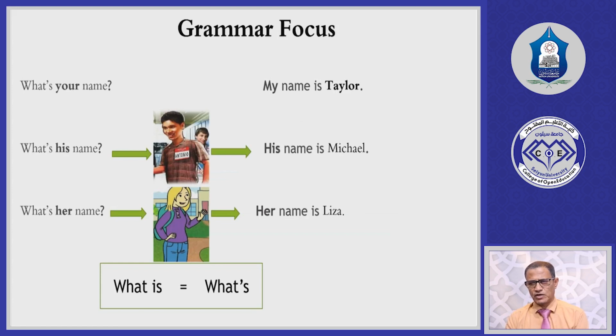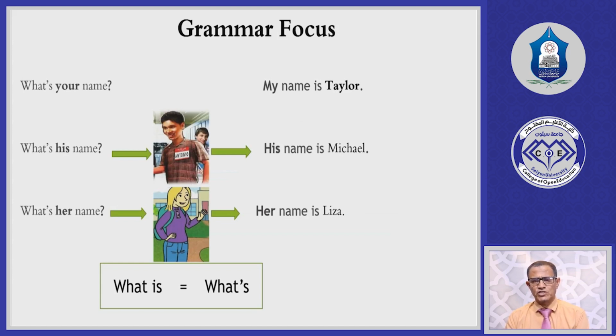His name here is another adjective pronoun, given for a male individual you are talking about. His name, for example, is Ali. This is his pen, قلمه. So his here is also an adjective pronoun like my and your. So now we have 3 adjective pronouns: my, your, and his.